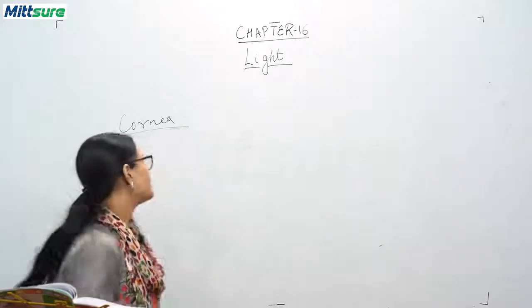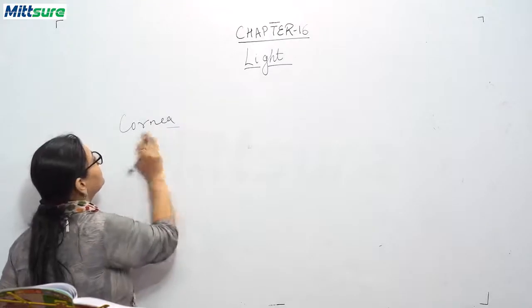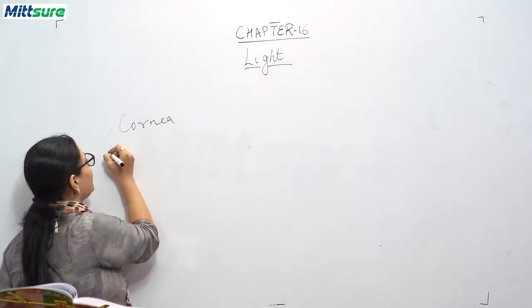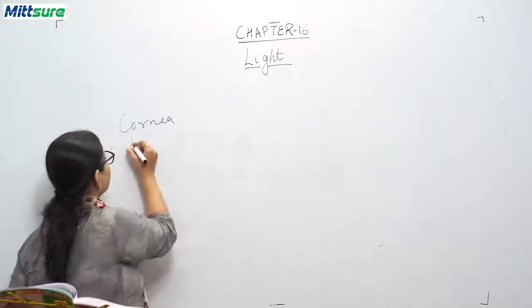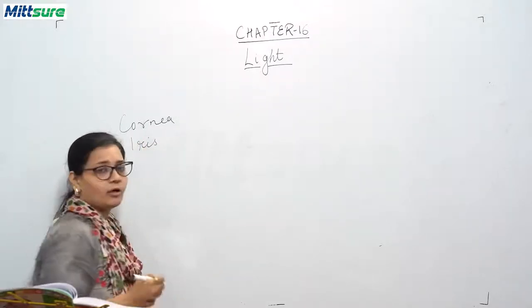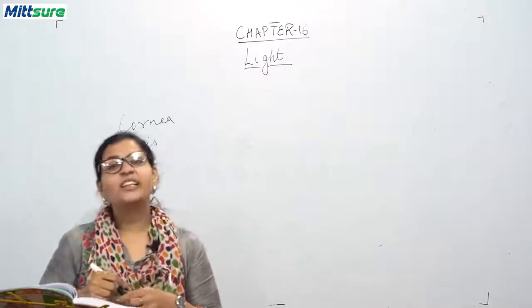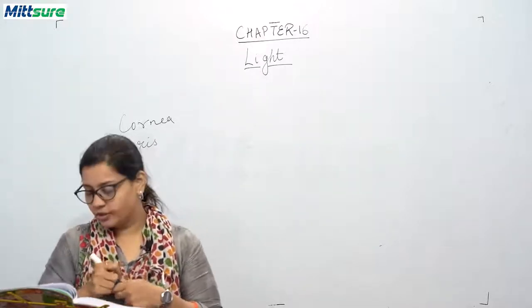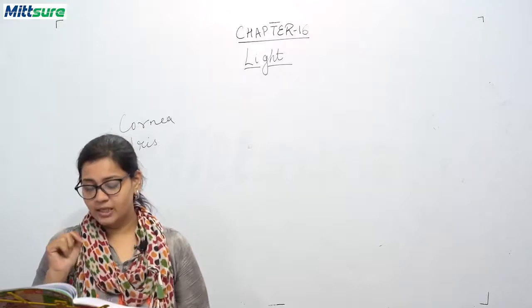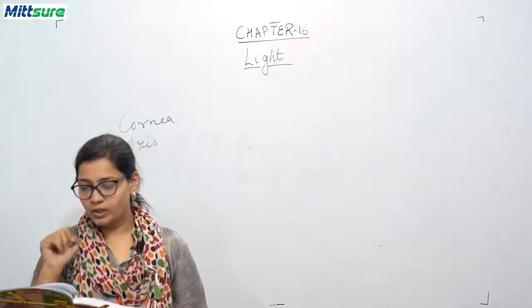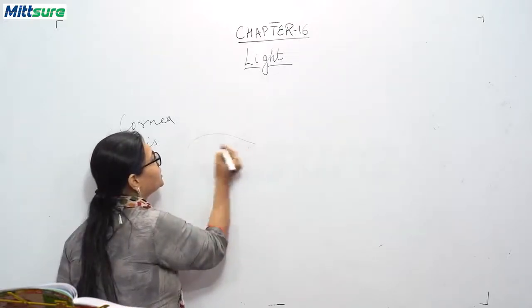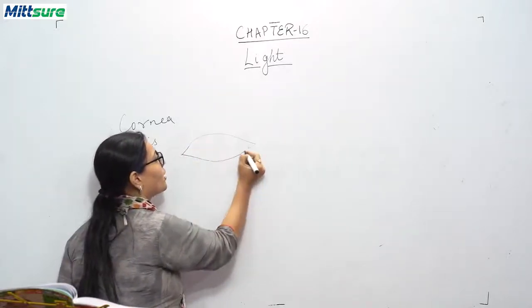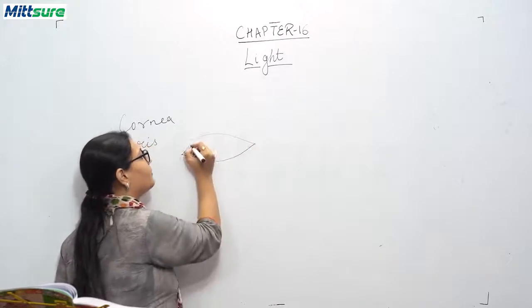So the next part is the iris of your eye. Now it is a very thin circular structure present in the eye. You can see in the image it is also pointed out what the iris is. So let me draw it also for you. So this is your, okay, I am not a drawer, okay. So I am drawing a very bad image of the eye.